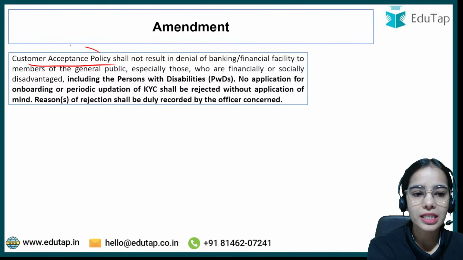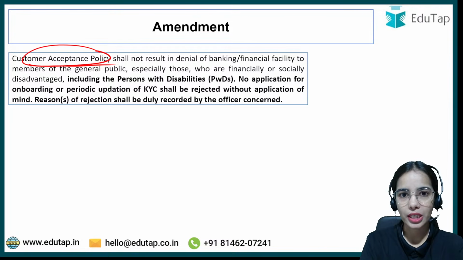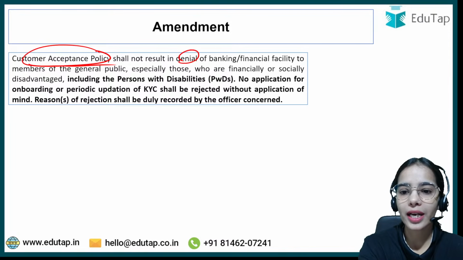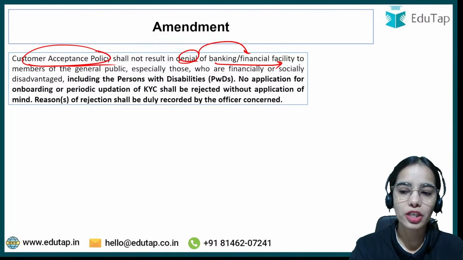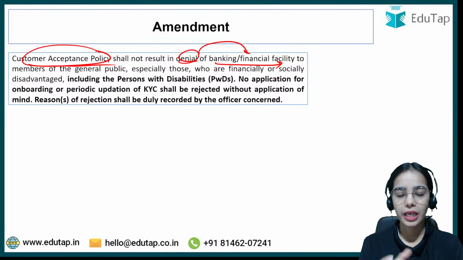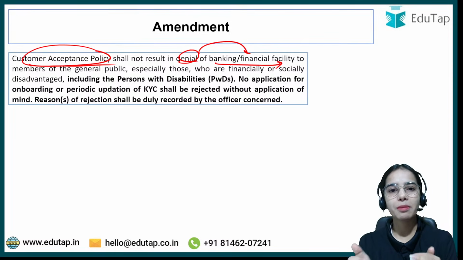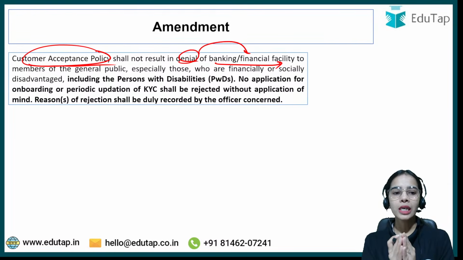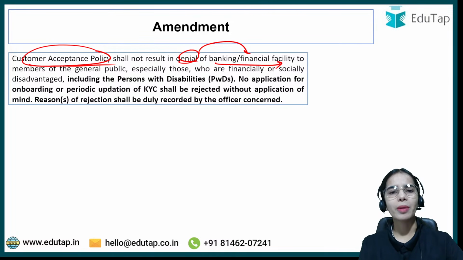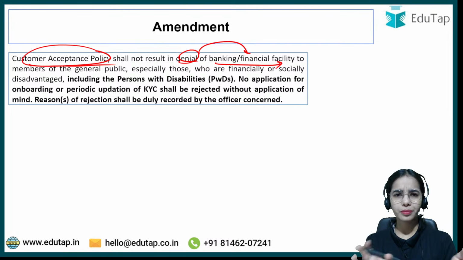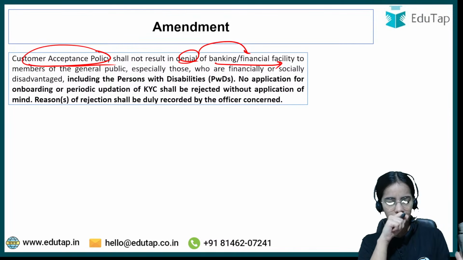The customer acceptance policy should not be so stringent, so strict, that it leads to the denial of banking or financial facility. The customer acceptance policy shall not result in denial of banking or financial facility to the members of the general public. The general public should be able to access the banking facilities, and the banks' policy should not be so hard that it denies these facilities to the members of the general public.